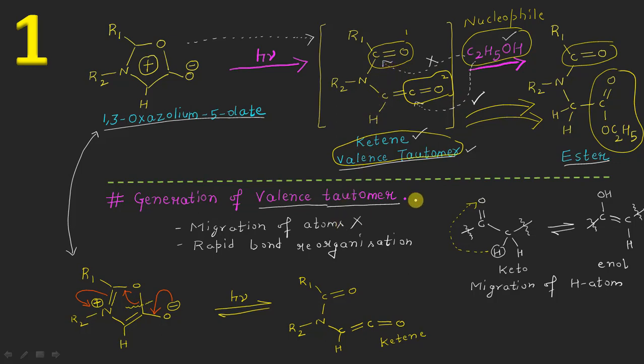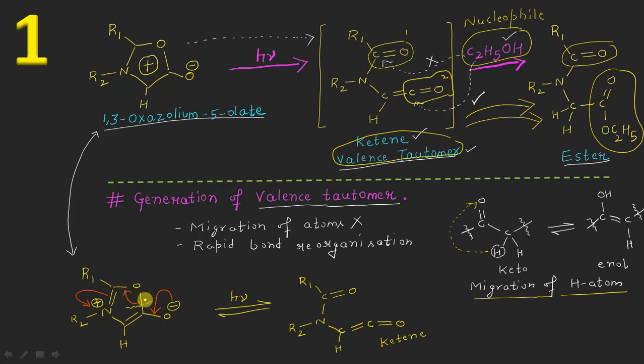Moreover, before going further to the next slide, I want to add one more thing. You know that tautomerism involves the migration of a hydrogen atom. So why is it a valence tautomerization here? Because a rapid reorganization of the bonding electrons is taking place. This is becoming a double bond, this bond is breaking, this is becoming a double bond, and this is becoming a single bond.